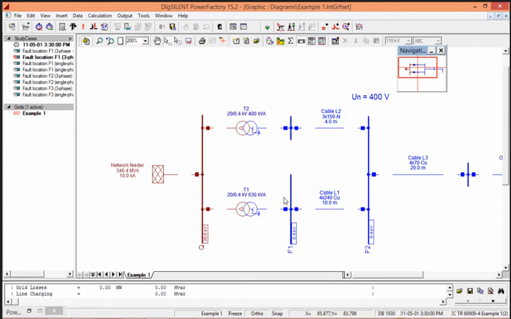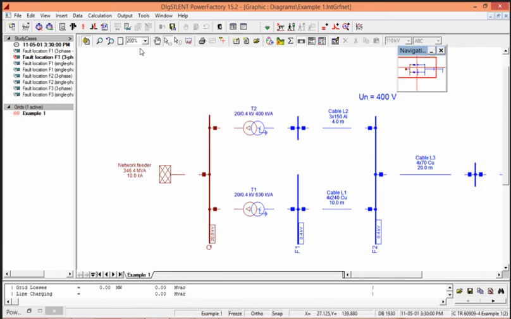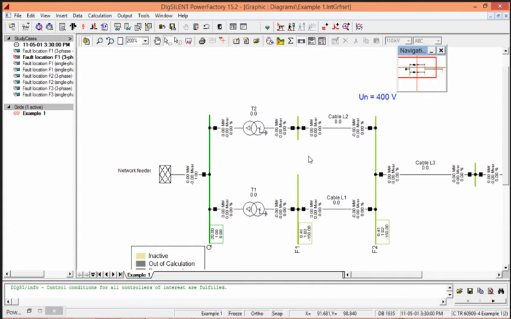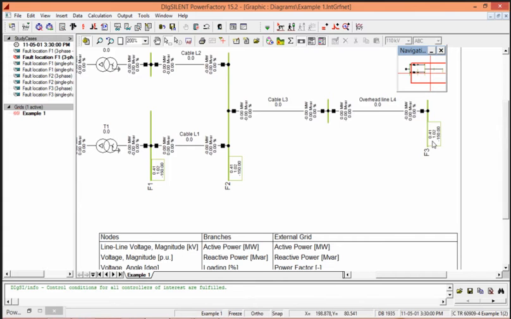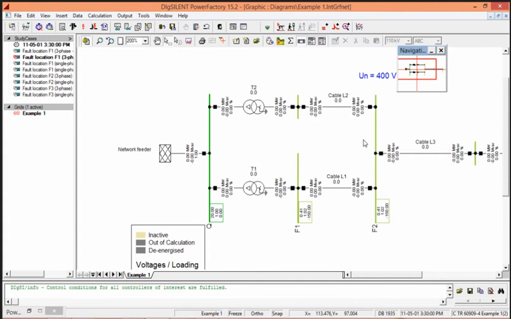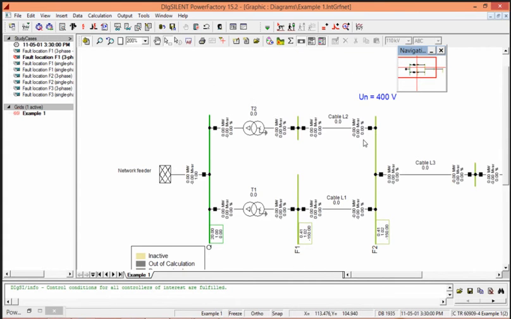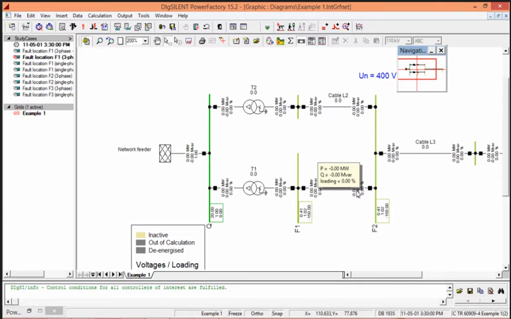These are two winding transformers of 20 by 0.4 kV in 400 kVA transmission system. So without loading, you can see this is only a transmission without loading. So it is showing 00 values.